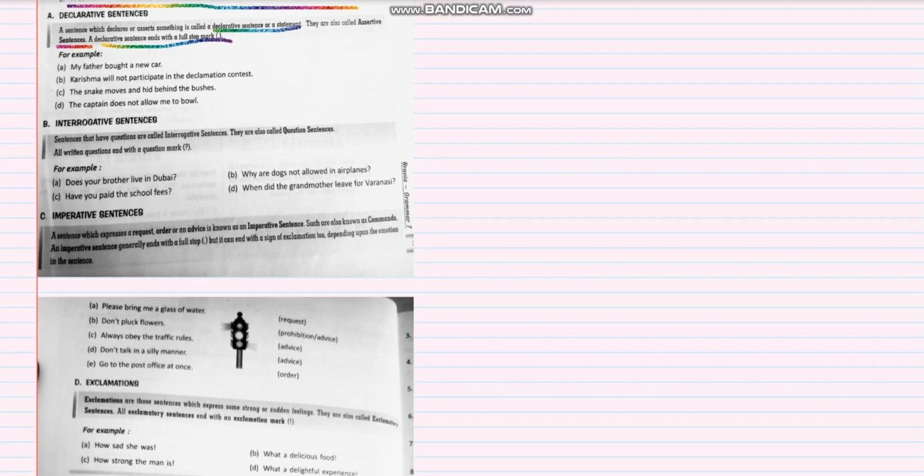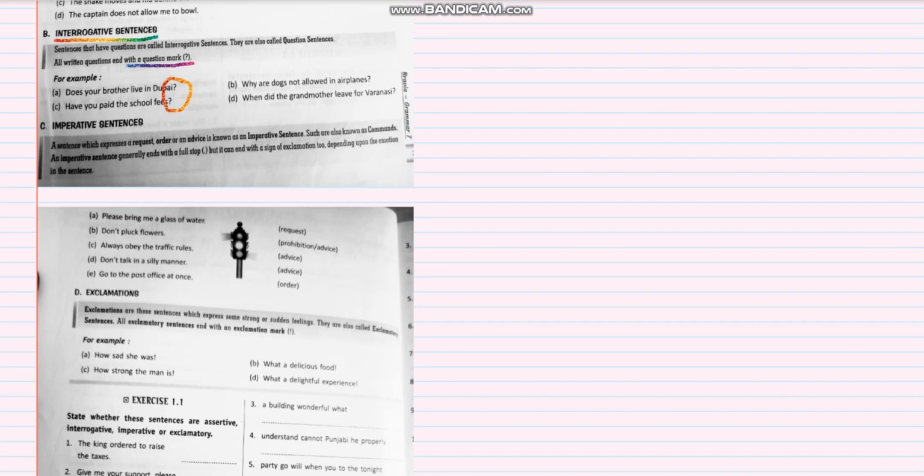Moving on, we have the interrogative sentence. Sentences that have questions are called interrogative sentences. They are also called question sentences. And what do they end with? They always end with a question mark. Does your brother live in Dubai? Have you paid the school fee? What is common here is the question mark, and these also tell us by their sense that it is a question.